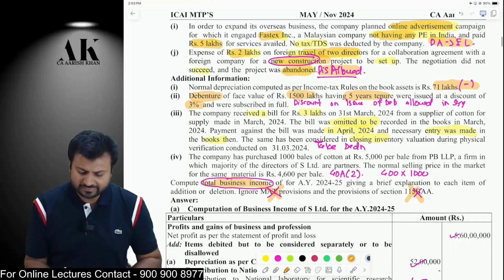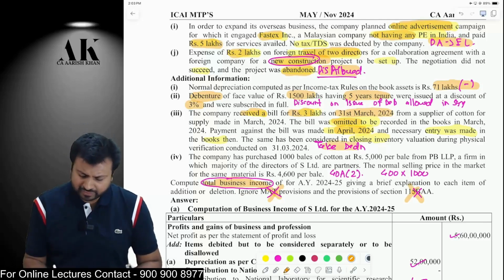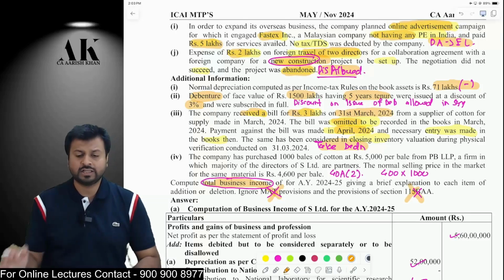Next one, you have received a bill of 3 lakh rupees for the month of March, but you failed to record that in March. You recorded it in the month of April. That is wrong. You should record it in the month of March. You have purchased that particular inventory in March, so you should record it in March and therefore take the deduction in the current year itself.